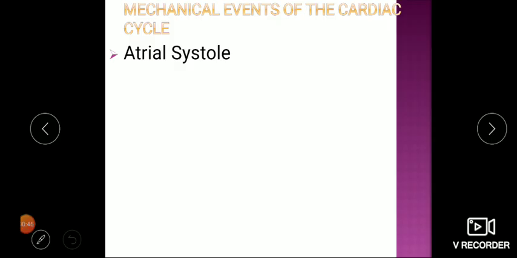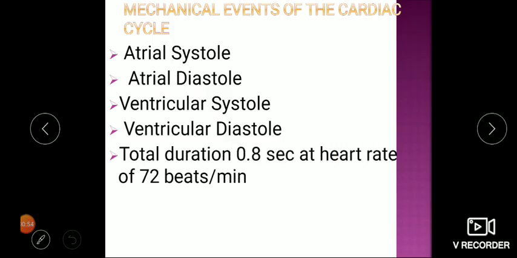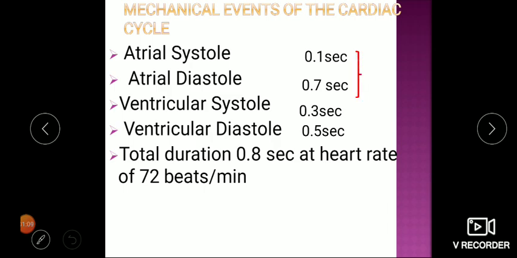To start with, again we'll have a recap of events of cardiac cycle: atrial systole, atrial diastole, ventricular systole, ventricular diastole. This duration is 0.8 second at the heart rate of 72 beats per minute. Atrial systole is 0.1 second, atrial diastole is 0.7 second, ventricular systole is 0.3 seconds, and ventricular diastole is 0.5 second. The total duration becomes 0.8 seconds.